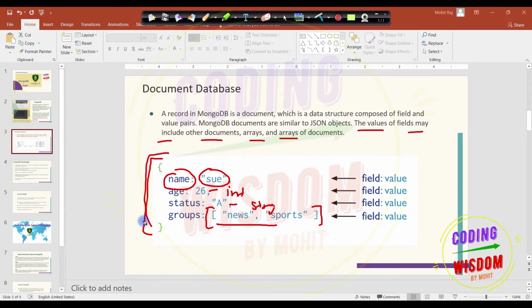So this is one document. You can imagine this is one row. This is a complete row, and these are the name, age, status, group. These are the columns. You can imagine these are the columns.